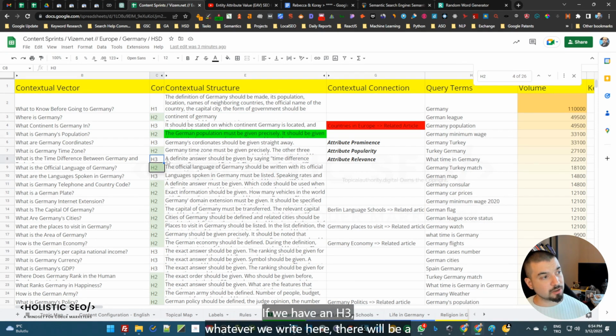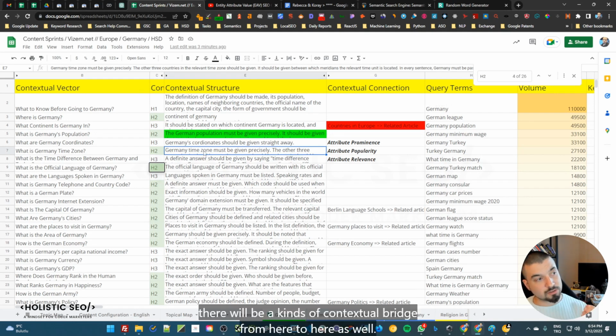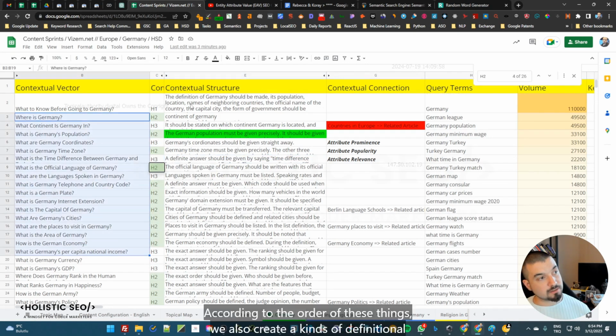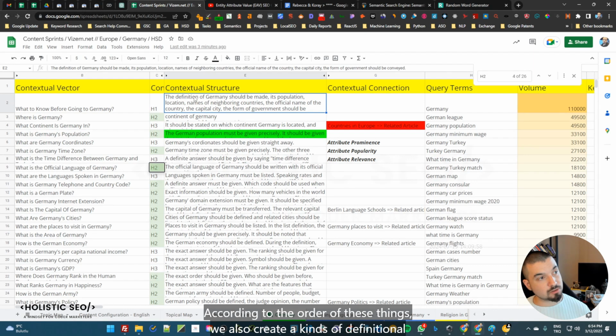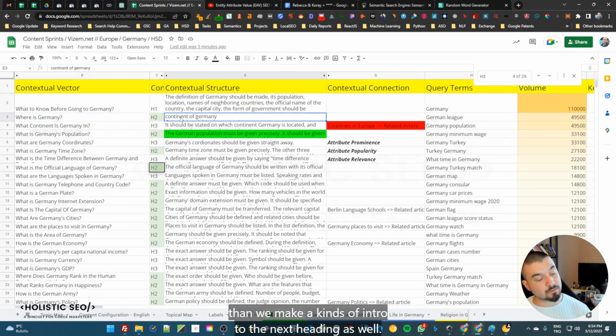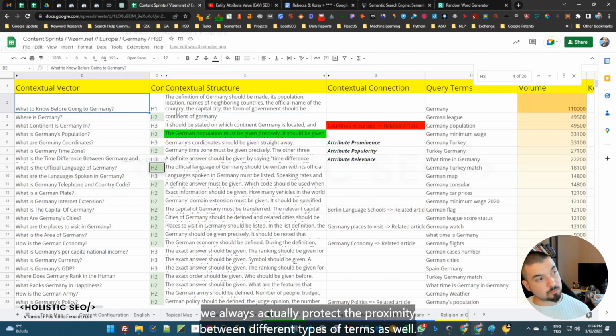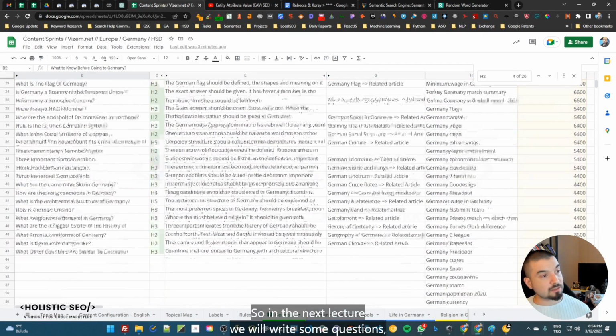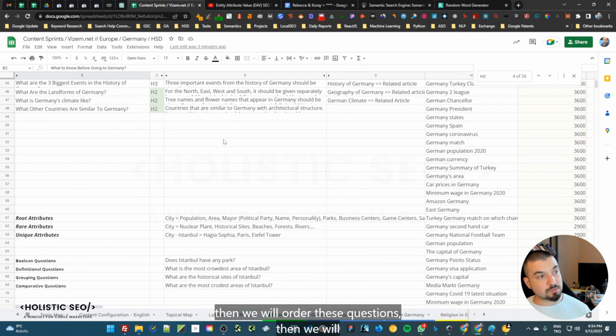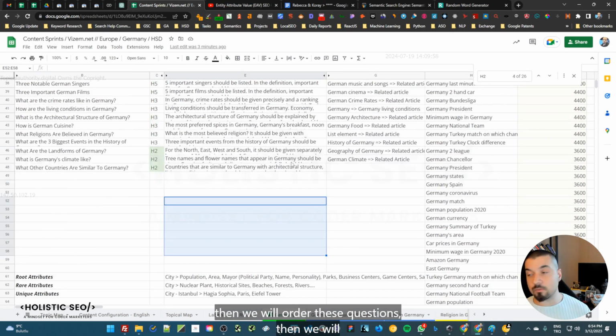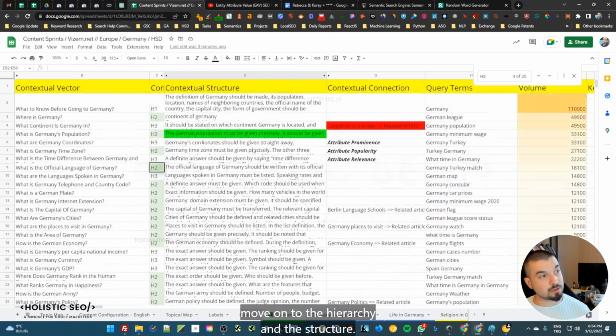If we have an H3, whatever we write here, there will be a kind of contextual bridge from here to here as well. According to the order of these things, we also create a kind of definitional or contextual opening, then we define and give the answer, then we make a kind of intro to the next heading as well. This way, we always protect the proximity between different types of terms. So in the next lecture, we will write some questions, then we will order these questions, then we will move on to the hierarchy and the structure.